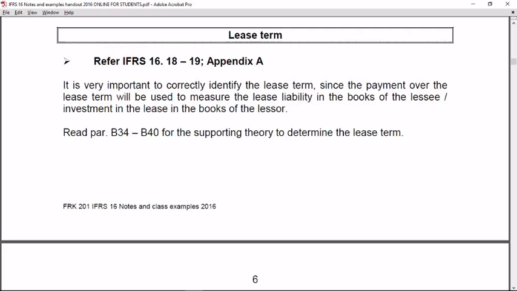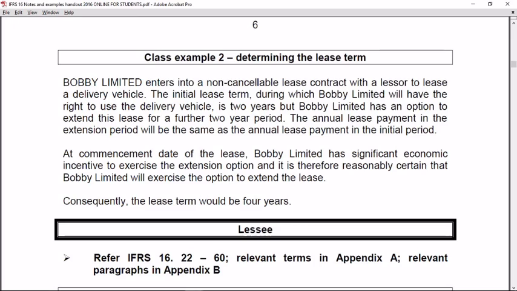IFRS 16 also refers to the lease term, and it is very important to correctly identify the lease term, since the payment over the lease term will be used to measure the lease liability in the books of the lessee or the investment in the lease in the books of the lessor. So for purposes of determining the lease term, let's have a look at class example 2. Bobby Limited enters into a non-cancelable lease with a lessor to lease a delivery vehicle. The initial lease term during which Bobby Limited will have the right to use the vehicle is 2 years.